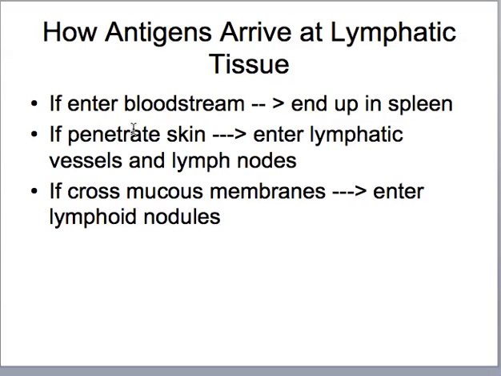If they happen to penetrate the skin and get into the tissues of the skin, they will enter the lymphatic vessels and then travel through the lymphatic vessels into the lymph nodes. If for some reason they're able to cross the mucous membranes of the body, various places where there are mucous membranes, the openings of the body, then they will enter the lymphoid nodules.